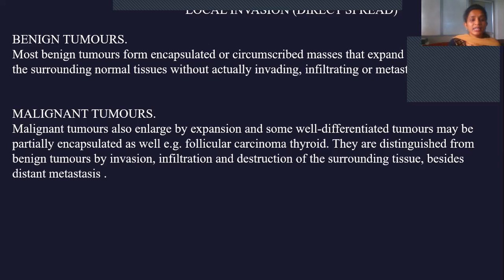Coming to malignant tumors, they also enlarge by expansion. But unlike benign tumors, malignant tumors undergo invasion and metastasis. They are not completely encapsulated and they are not well differentiated. They are partially encapsulated. Examples include follicular carcinoma of thyroid. So these are distinguished from benign tumors by local invasion and direct spread, and metastasis. That means only malignant tumors undergo invasion and metastasis, whereas benign tumors do not undergo any invasion and metastasis, but they cause compression of the surrounding tissue.